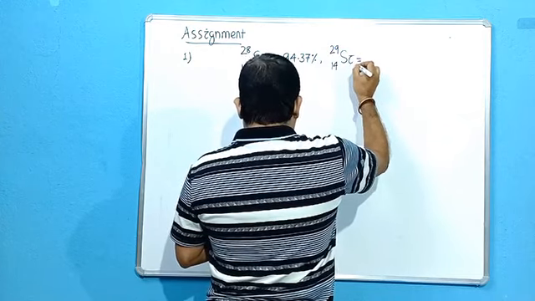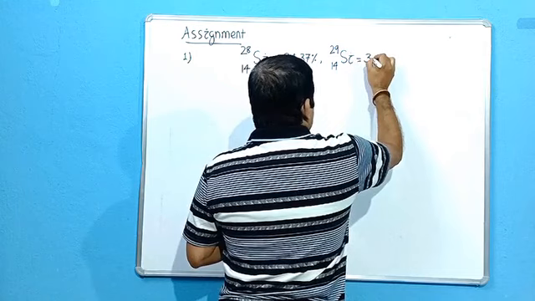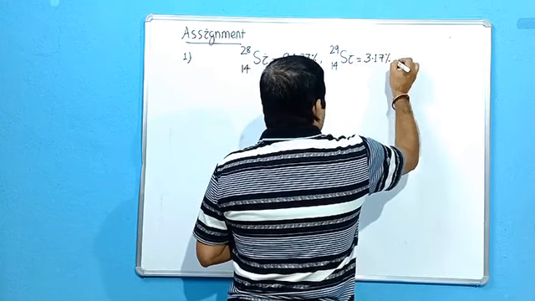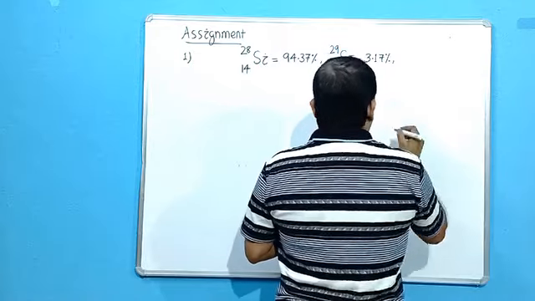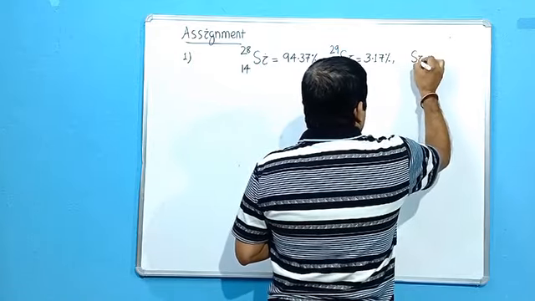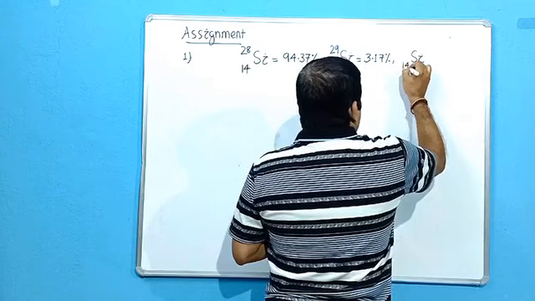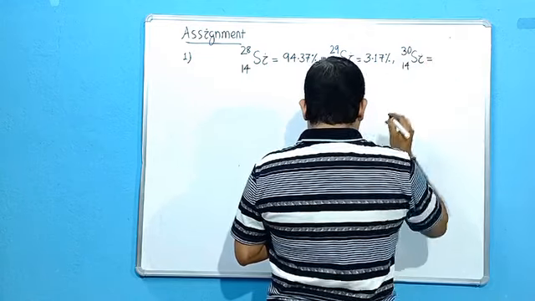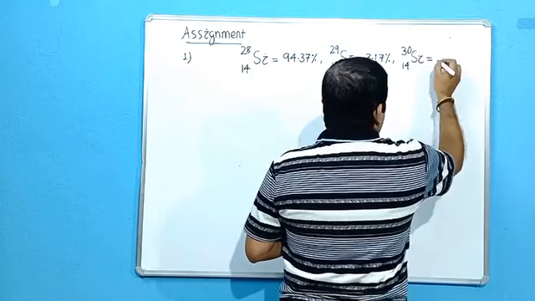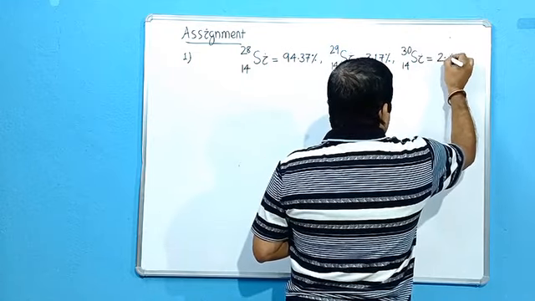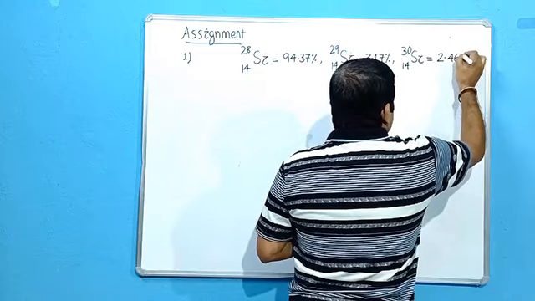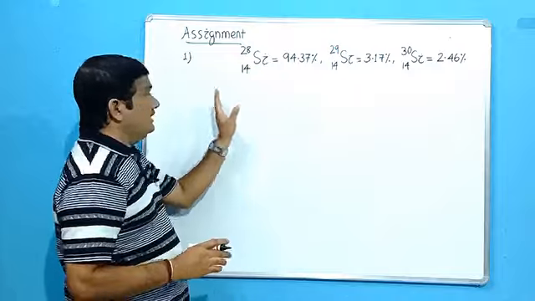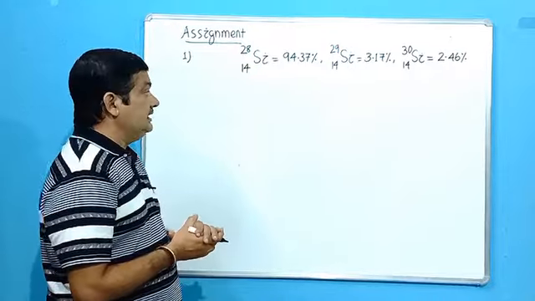with natural abundance 3.17%. Then silicon 30, which has the natural abundance of 2.46%. So what is the question? I asked you to find out the average atomic mass of silicon.